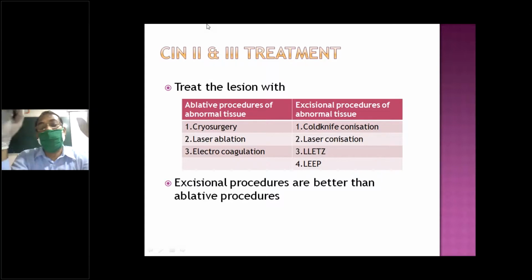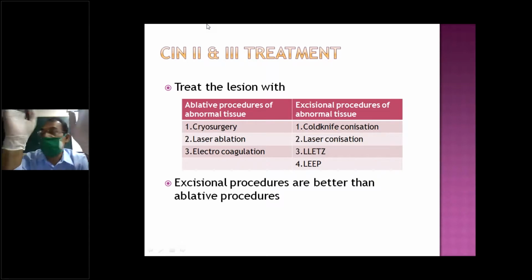So conization not only helps with diagnosis, it is also therapeutic. If it is early disease and you have removed the whole tissue, then the success rate is almost 100% at 5 years.